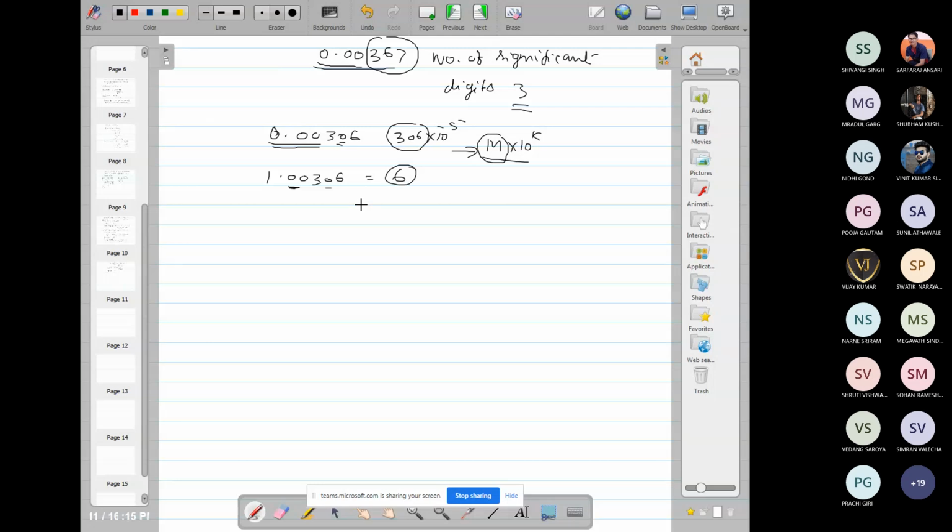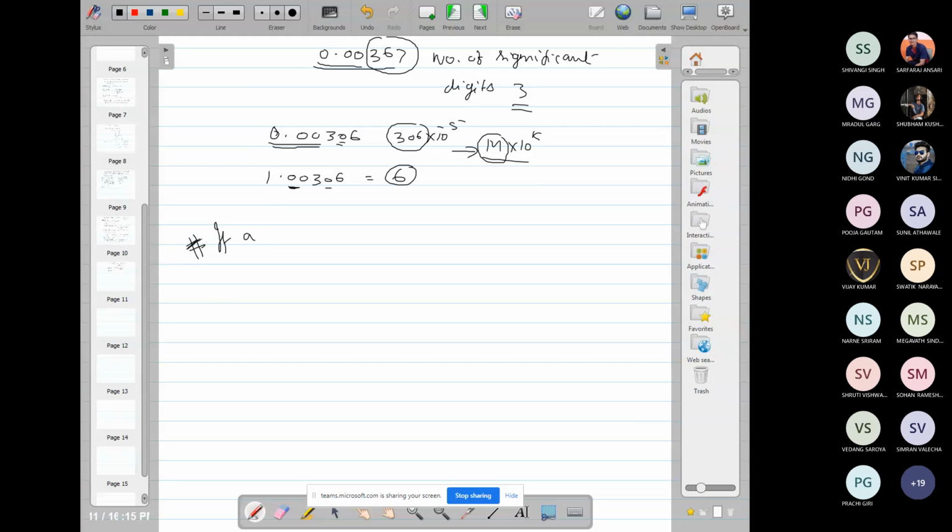And the next main aim is: suppose a number is correct up to n decimal places, then what will be the maximum error? This is the most important result, and it will be used throughout the paper, in every calculation.